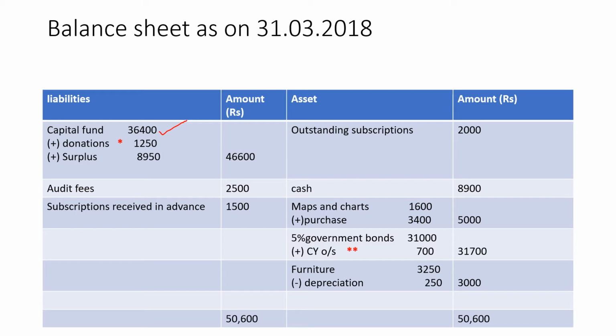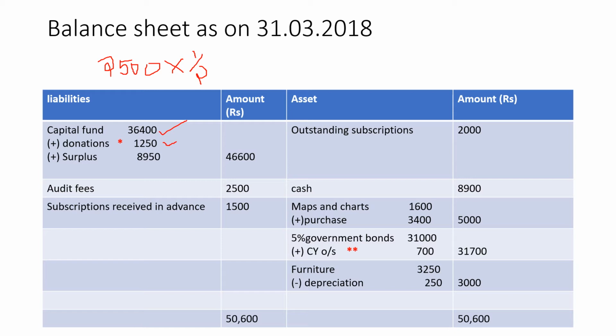Now don't ask me again where 1,250 came from. It is nothing but your donation amount 2,500. Look in the receipts column, donation 2,500 was there. Half of 2,500, 1,250, we have written in the income and expenditure account. The remaining half we are writing here. So 1,250 comes from there.